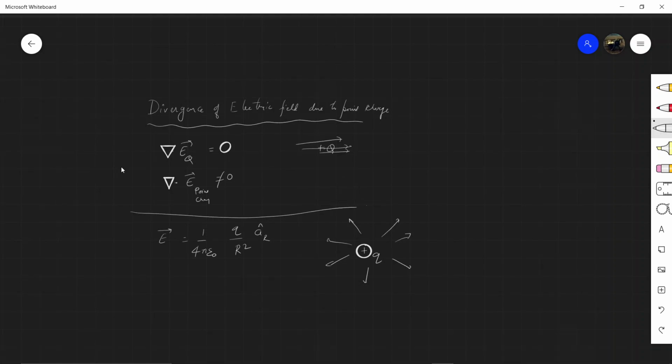Now suppose we take the divergence of the electric field here.